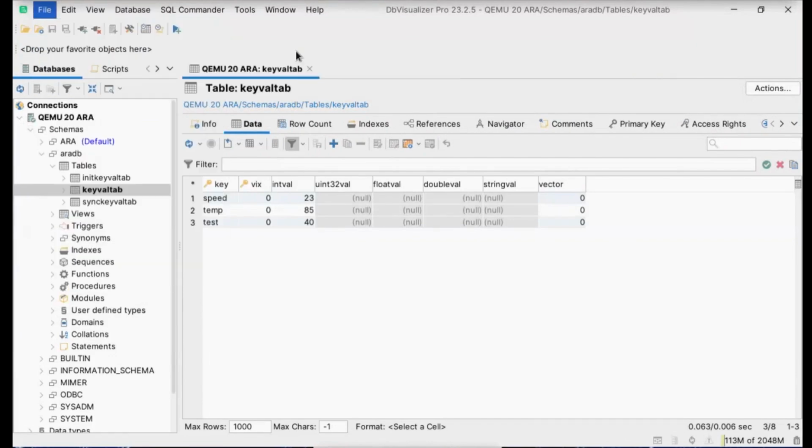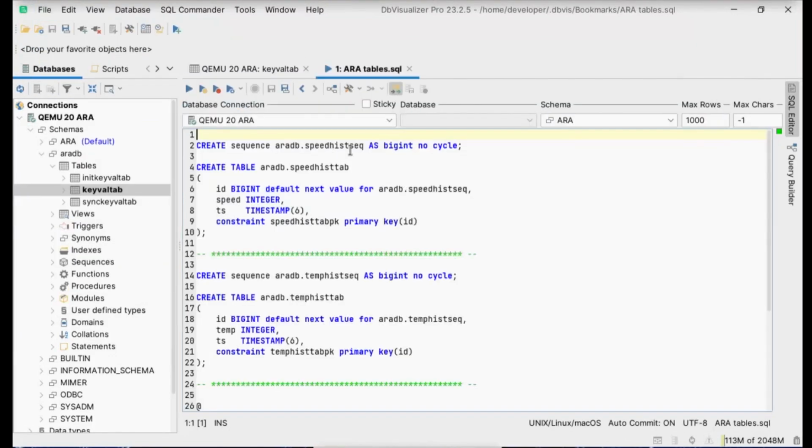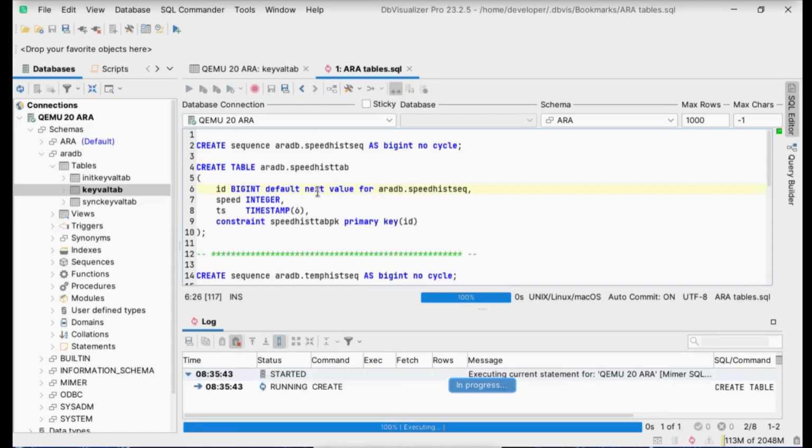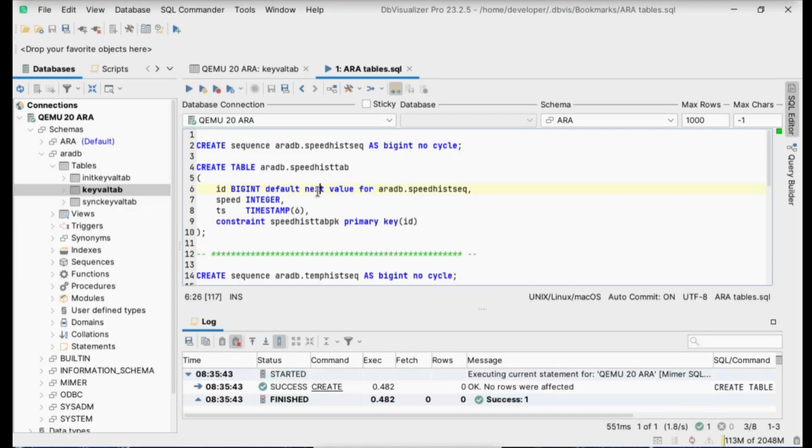I have a set of SQL statements here. As I said, I would create a speed history table, for instance. As a good practice, you need a primary key in a good database design, and there is nothing in the data insert that would serve as a good primary key. So we have something called a sequence. That is an ever-increasing number that gives a unique ID for every row in the database. So I'll start by creating the sequence, and once I've done that, I can create my table for the speed history.